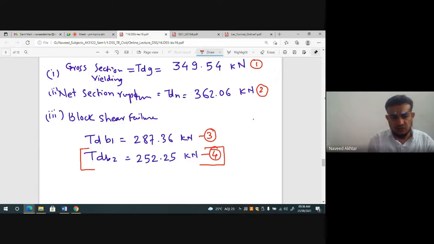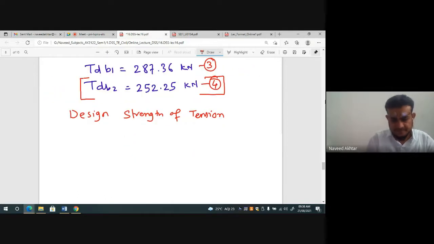In all of these, so the design strength of your tension member in block shear failure, the design strength of the tension member, that is single angle section ISA 125 by 75 by 8 mm, is nothing but 252.25 kilonewton.